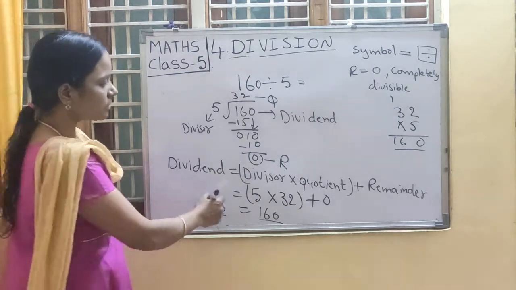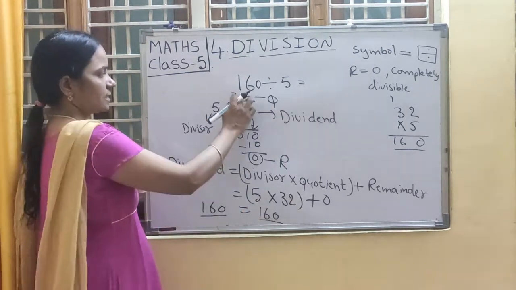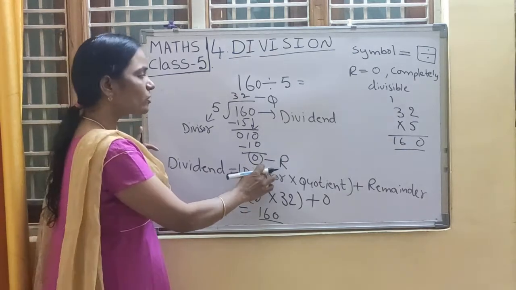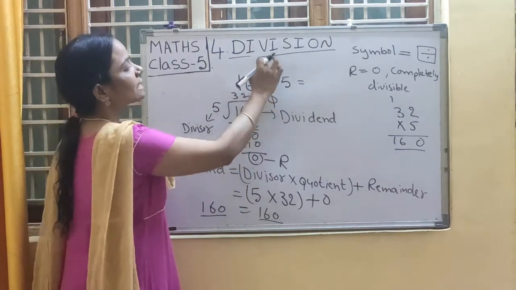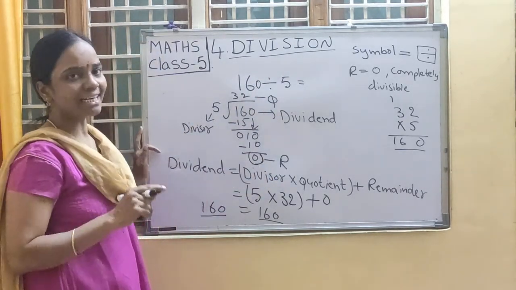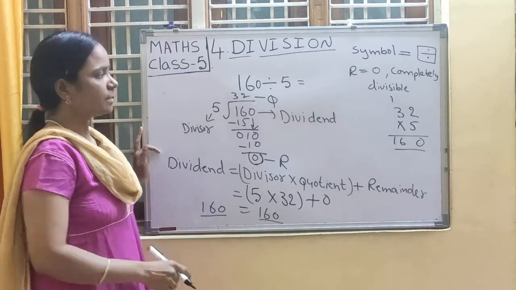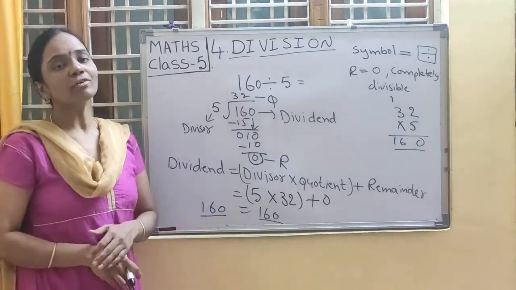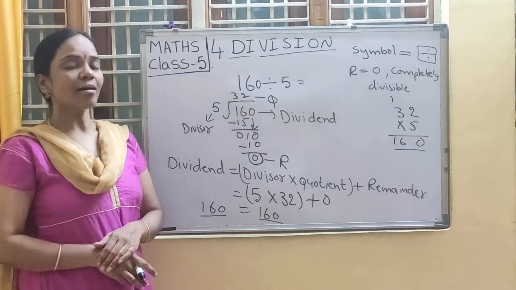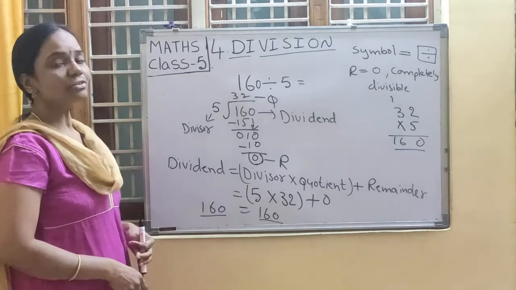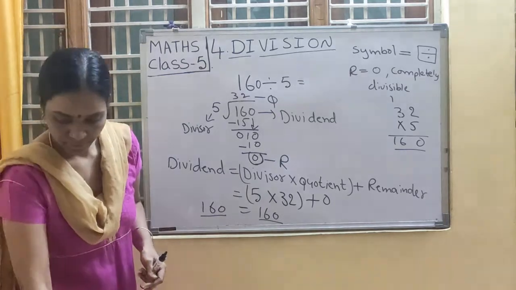Have you understood? In this way we will verify the answer. 32 is the correct answer. So here remainder is 0 means this number is completely divisible by 5. If remainder is not 0, it is not completely divisible by 5, I mean with the divisor. Note it down, children. Now we will take a remainder other than 0. That example we will take now. Note it down, children.